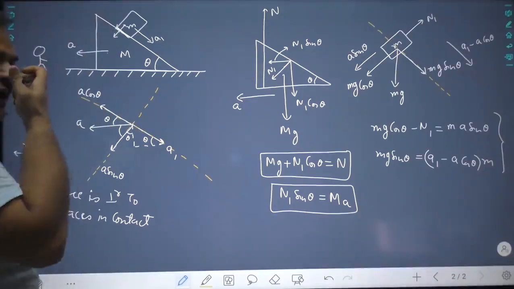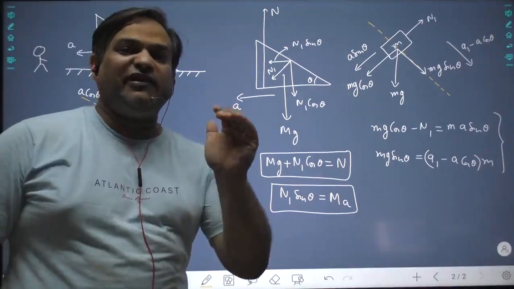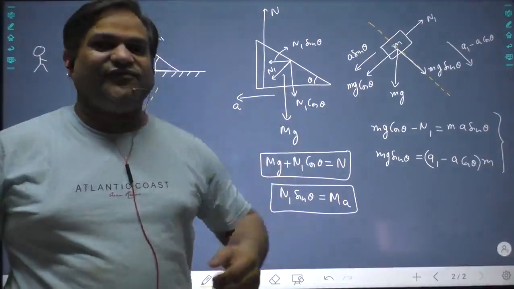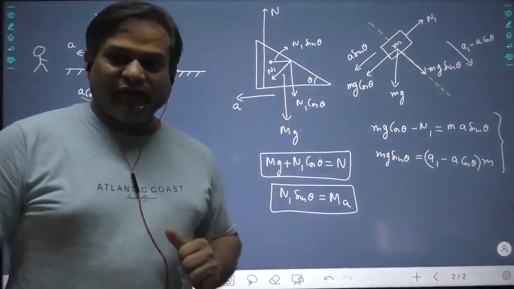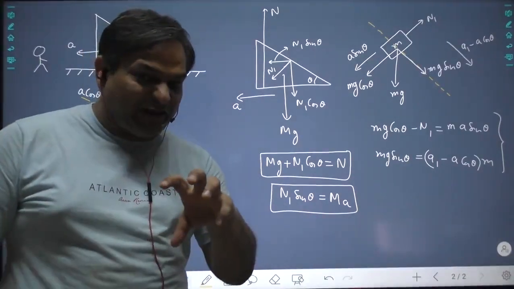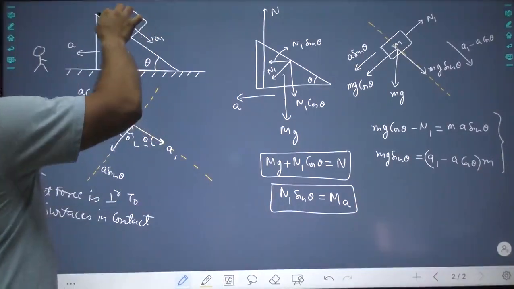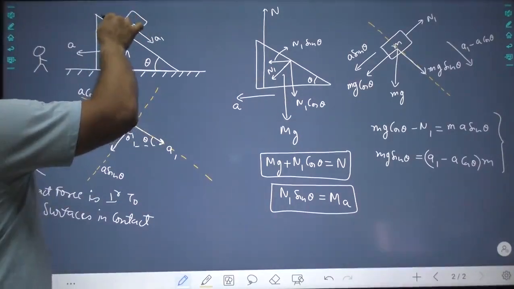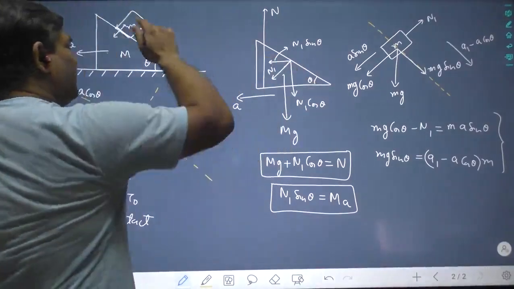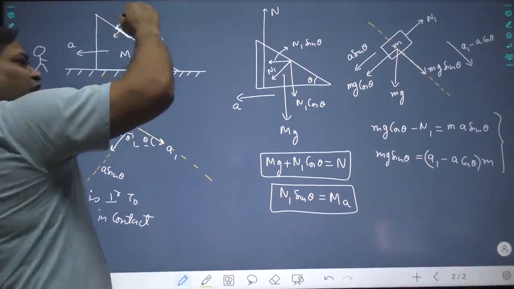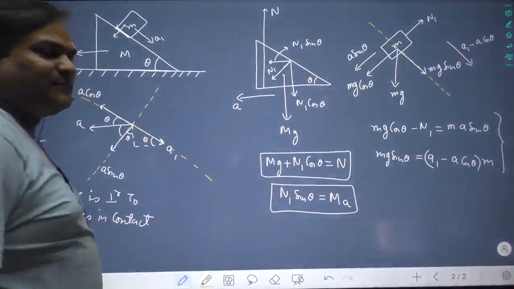We don't say plane actually, because every time the surface will not be plane. It may be curved like tires, or like those gears. So we say perpendicular to the surface. So this is the surface. Perpendicular to this surface, the contact force will act downward on this, and this surface perpendicular force will act on this, N1. Is this thing clear?